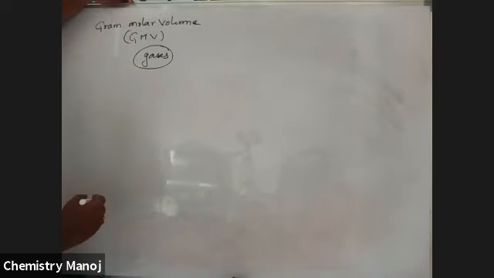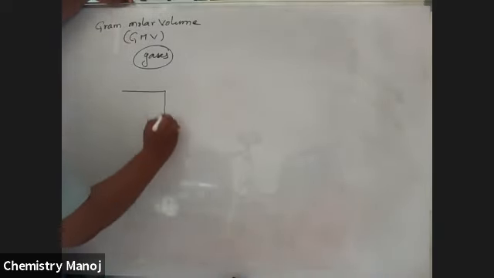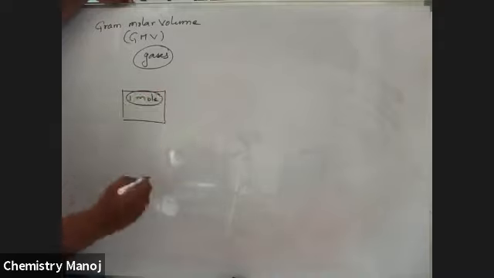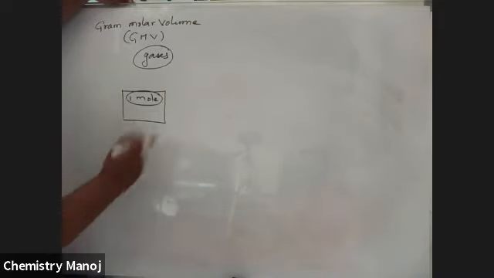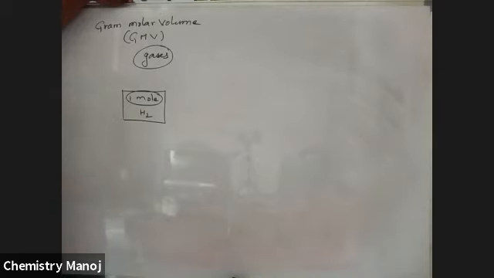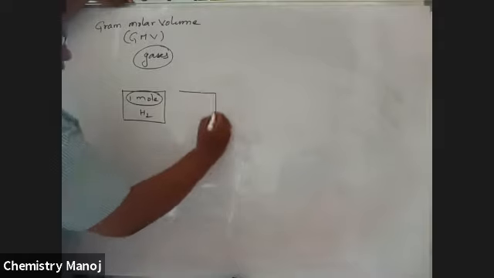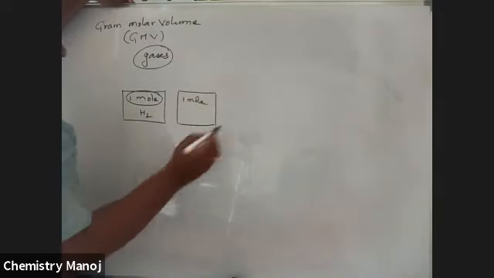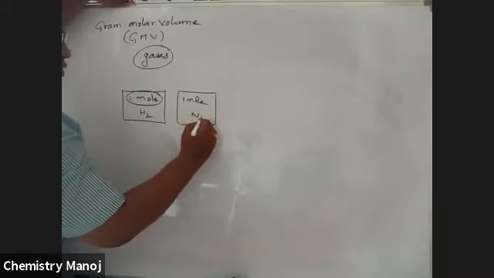Let us say 1 mole. Later, I will explain this concept of mole. Up to now, please wait. 1 mole of hydrogen gas is taken in this vessel. In another vessel, with the same 1 mole, all the same, nitrogen gas is taken.